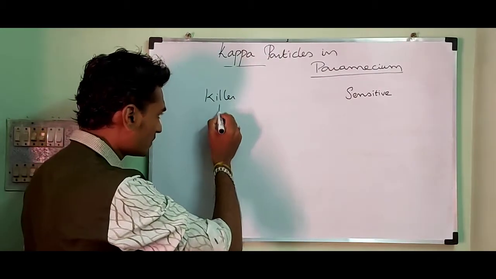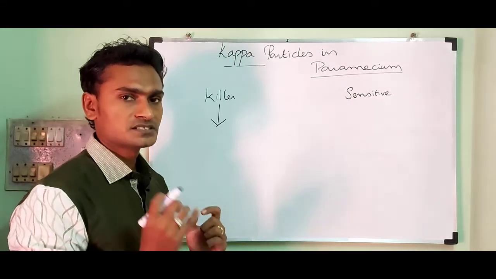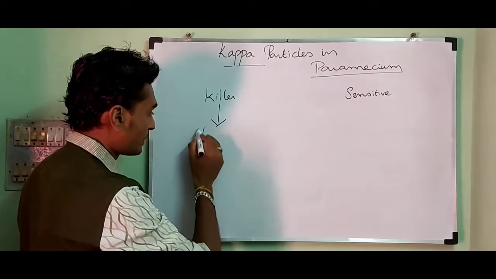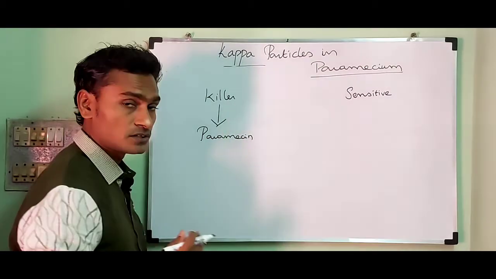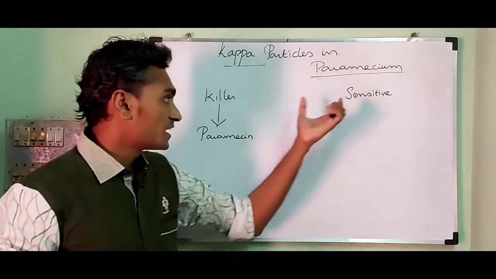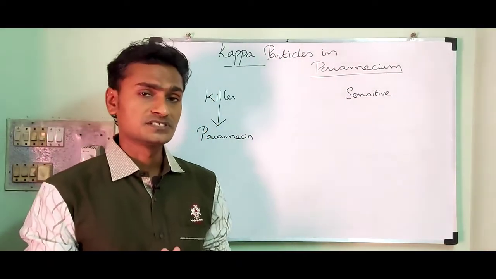The killer strain is able to produce a toxic substance called paramycin, which can kill the sensitive Paramecium.